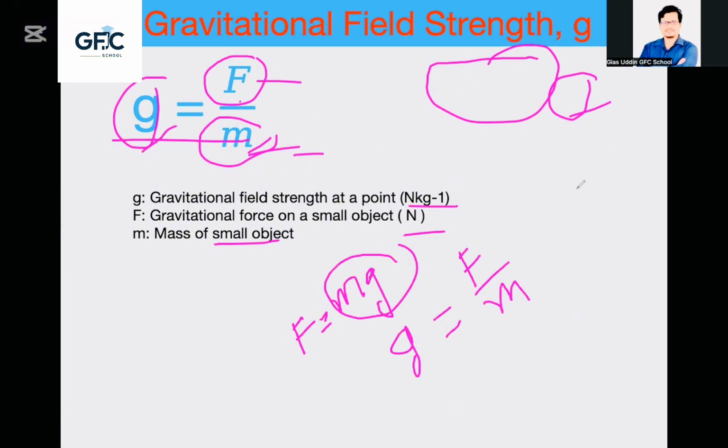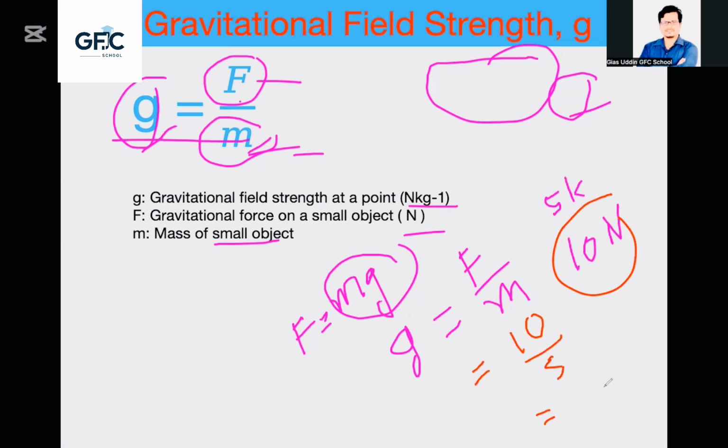Suppose an object of mass 5 kg is placed in a gravitational field where the force is 10 Newton. Then what will we say the gravitational field strength is? We could say very simply, F is 10, m is 5, that means 2 Newton per kg.